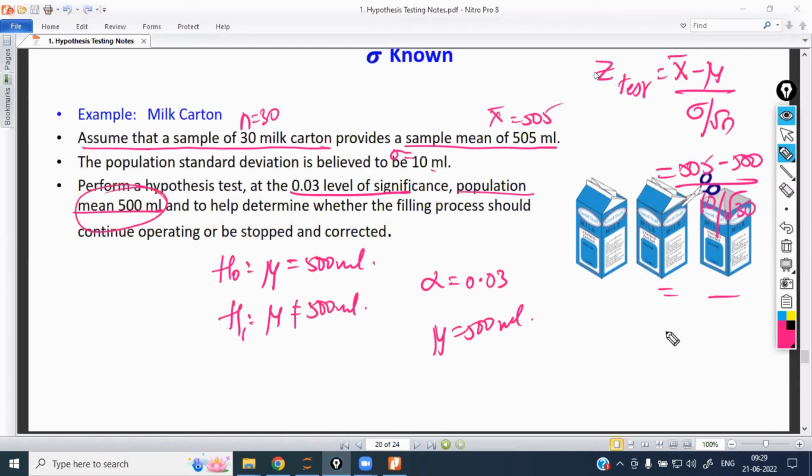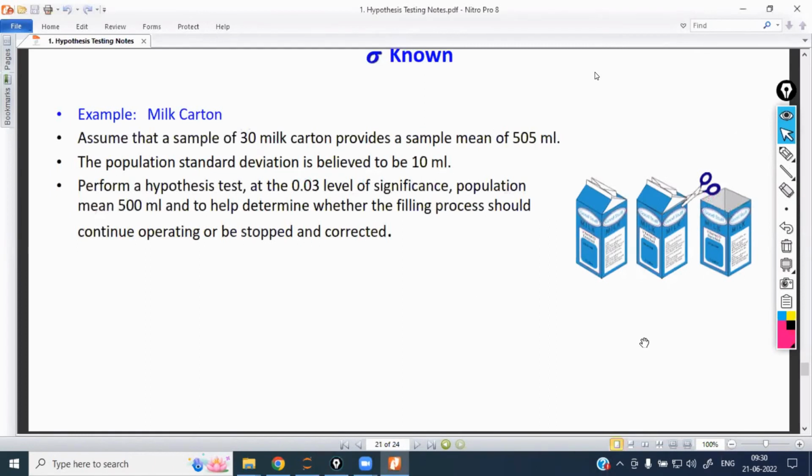1 minus the probability I have to apply. And whatever the 1 minus probability I have after applying, I have to multiply by 2. The same thing I am doing, step by step.